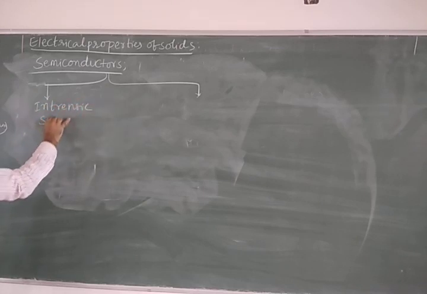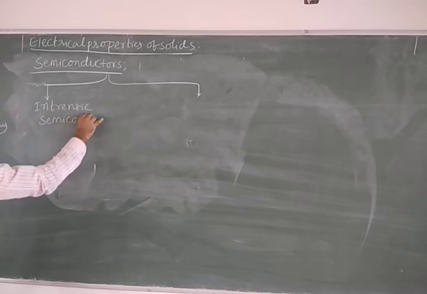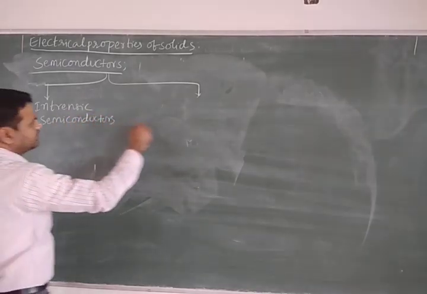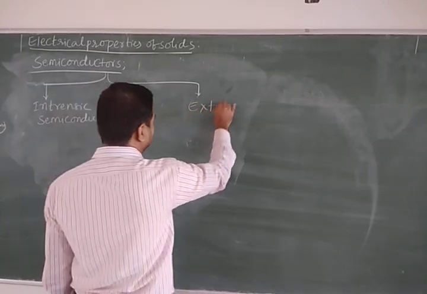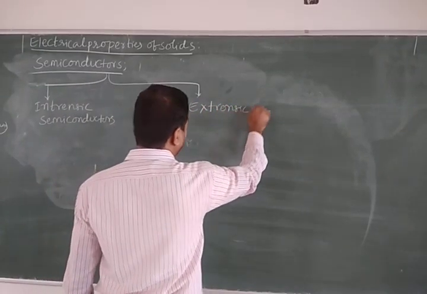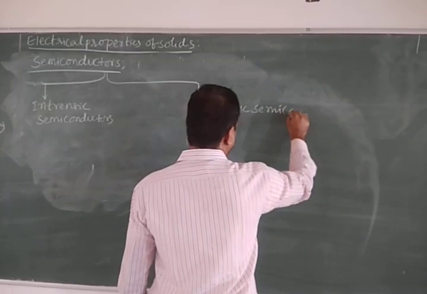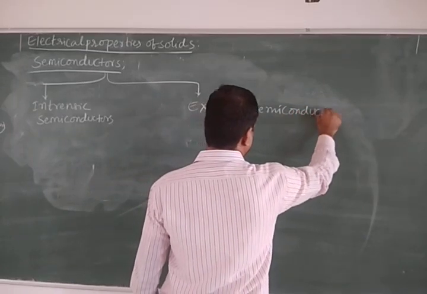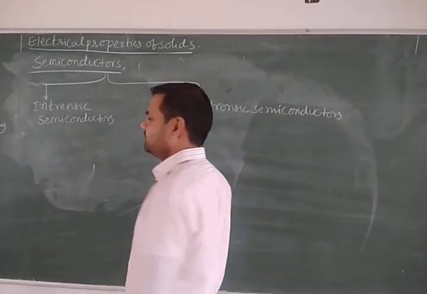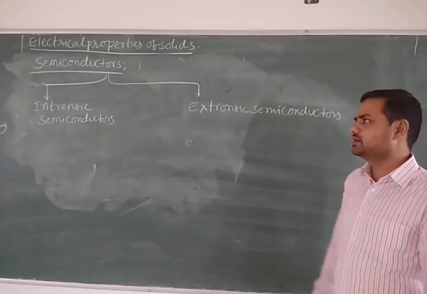Intrinsic semiconductors, and the second one we have extrinsic semiconductors. Okay, so these are the two types of semiconductors we have.